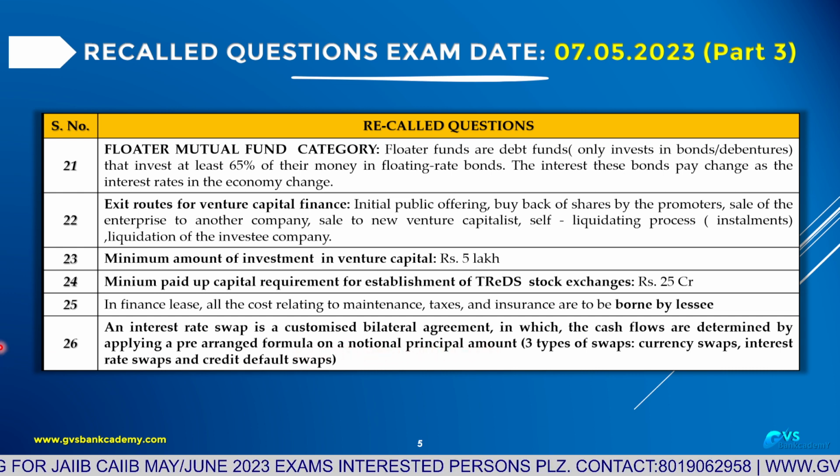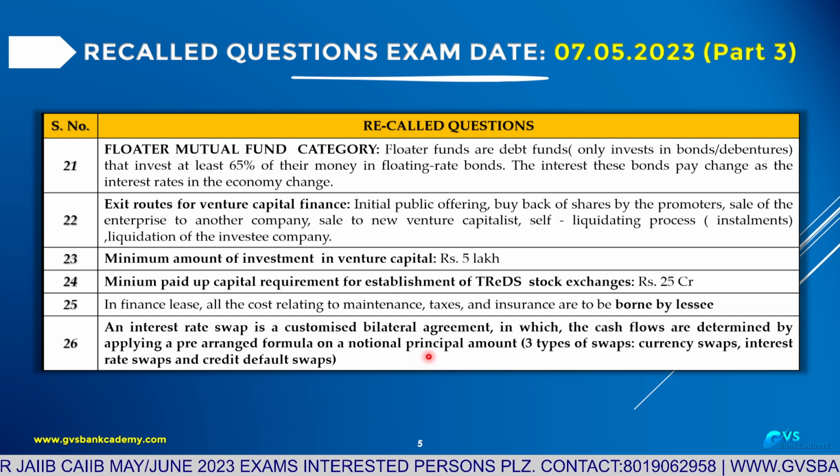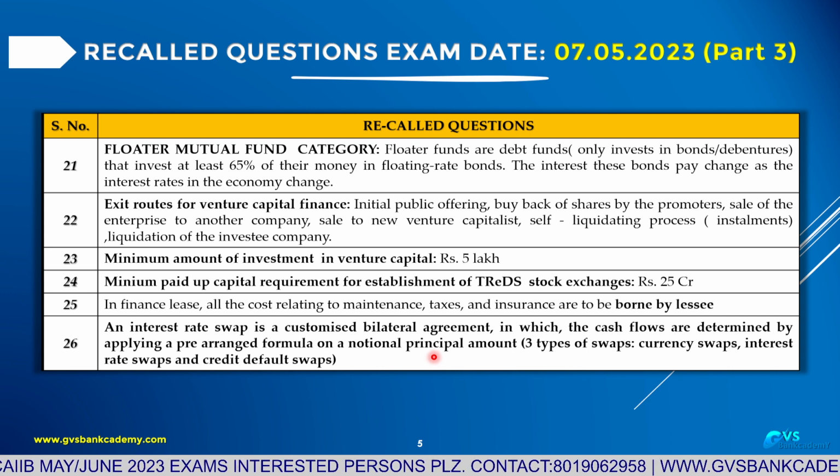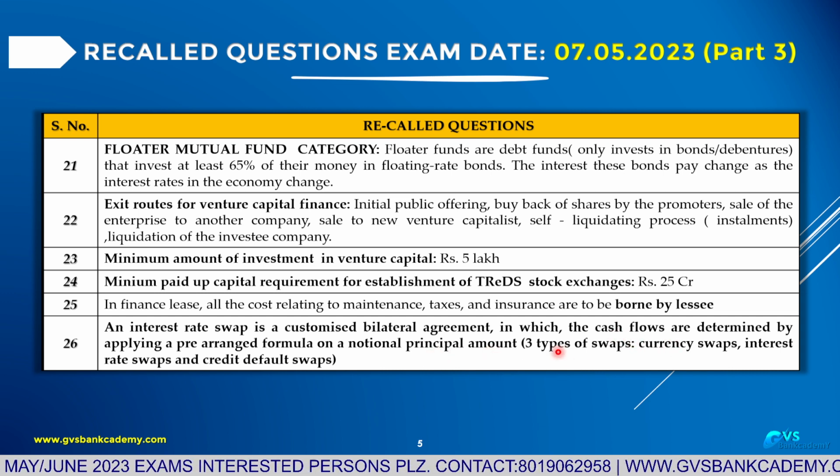At the time of entering into a contract, they will decide the notional principal amount, on which we are going to exchange the cash flows.